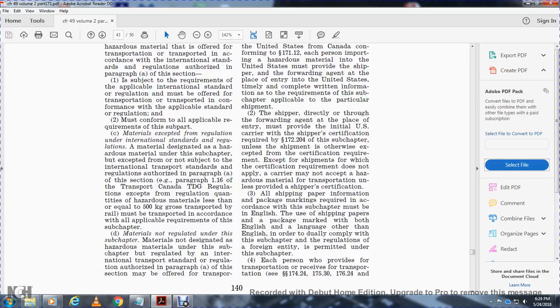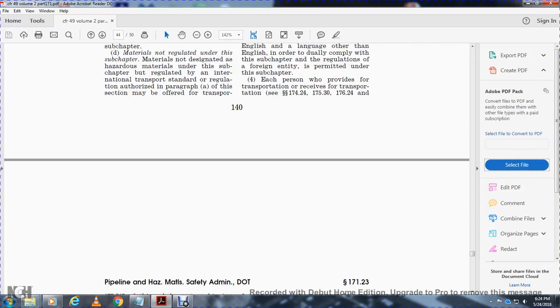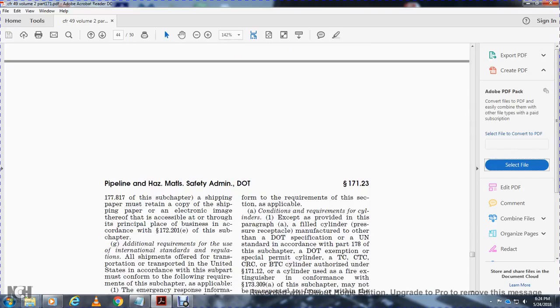All shipping paper information, packaging, and marking required according to this subchapter must be in English. Shipping papers may be marked in both English and a language other than English in order to comply with the regulation of a foreign entity, as permitted under this subchapter. Each person who provides transportation, receipt with the transportation, 174.24, 175.30, 176.24, 177.817, must retain the shipping paper, or an electronic image, accessible at the principal place of business in accordance with 172.201 of this subchapter.